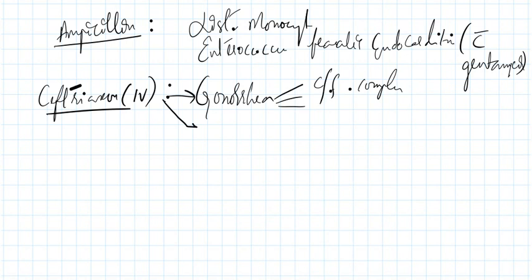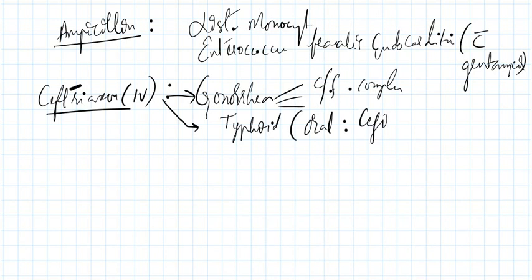With gonorrhea, we also use ceftriaxone IV in typhoid. But if the examiner asks you the oral drug of choice in typhoid, then it will be cefixime. Cefixime is the oral drug of choice in typhoid. If the examiner asks IV, it is ceftriaxone.